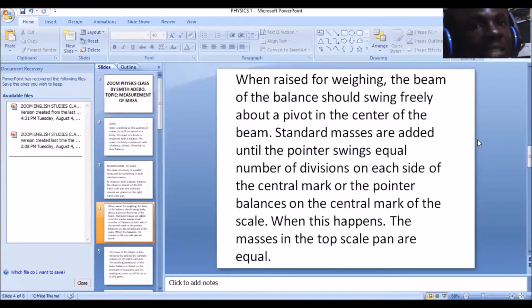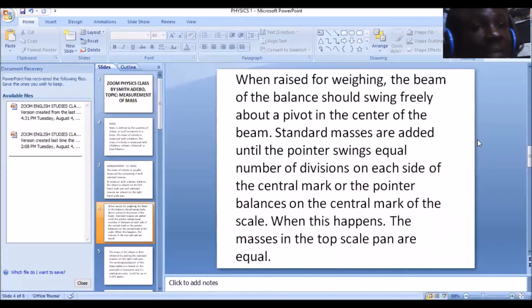Now standard masses are added until the pointer swings equal numbers of divisions on each side of the central mark of the pointer, and it balances on the central mark of the scale. And when this happens, the masses in the top scale pan are equal. When you are using any balance to measure a mass, you're actually trying to compare it with known masses. Known masses are masses that have already been ascertained, masses that are already known.